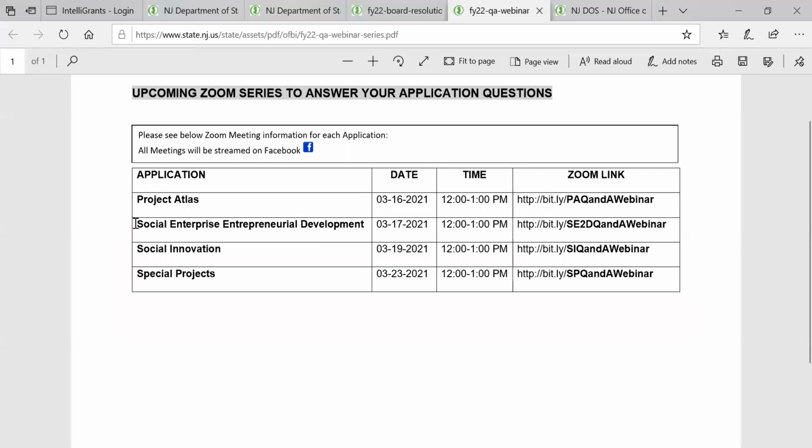We're going to have a Q&A for social enterprise entrepreneurship development on March 17th from 12 to 1, that is the link. We're going to have a social innovation Q&A on 3/19 from 12 to 1, that is the link. And we're going to have a special projects Q&A on March 23rd from 12 to 1, and that is the link, all right?